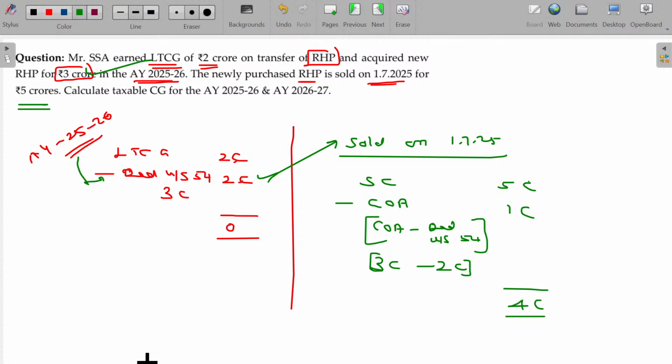Don't argue, sir. I purchased it for 3 crores, sir, sold for 5 crore, only 2 crores. No, no, no, no. Already I have given the exemptions previously and stated the condition that you have to keep this for at least 3 years. You have violated it, so automatically what happens? From the cost of acquisition, exemption given earlier will be cancelled. So only 1 crore will be considered as adjusted cost of acquisition. To that extent, you have to subtract from the sale consideration to pay the capital gain tax here. This will be the long-term capital gain here.